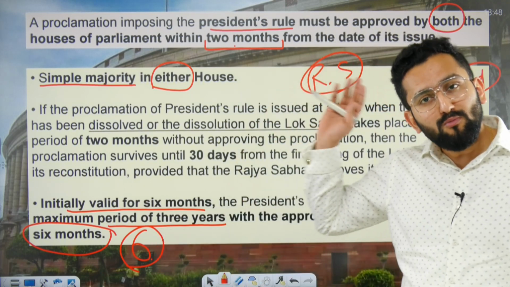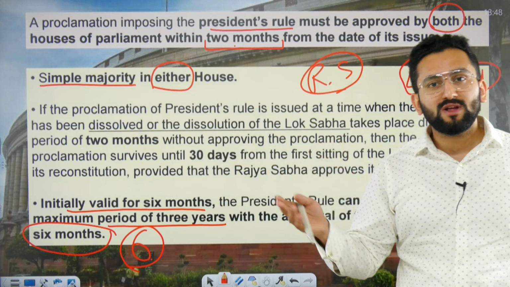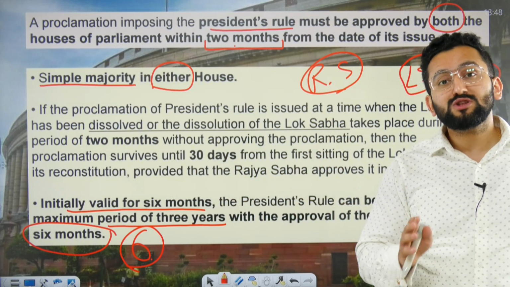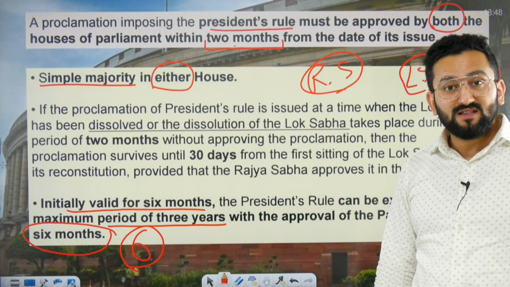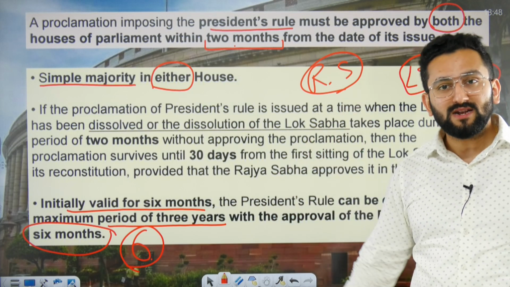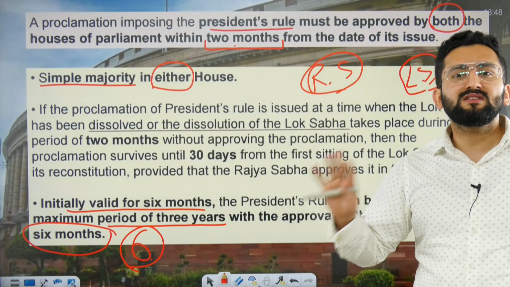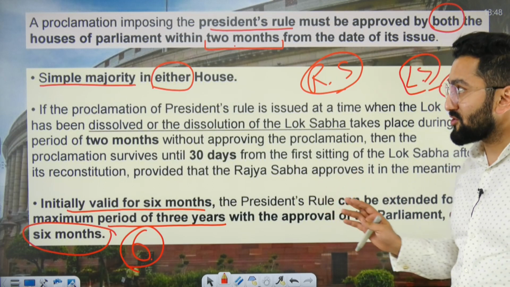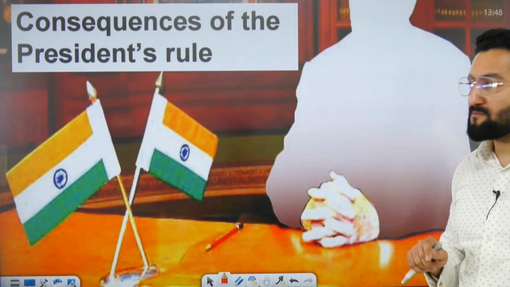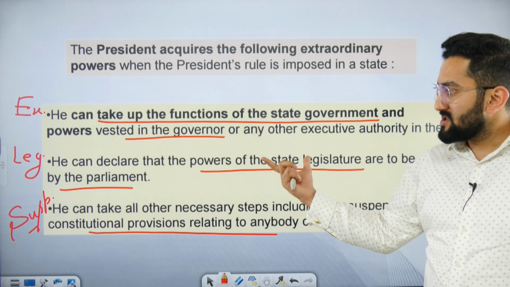That's why in this Bombay case, the Supreme Court has said that Article 356 should be used in the rarest of rare cases. The Sarkaria Commission also said that it should be used in utmost necessary circumstances as a last resort. Now, what is the consequence of President rule? So these are the consequences.